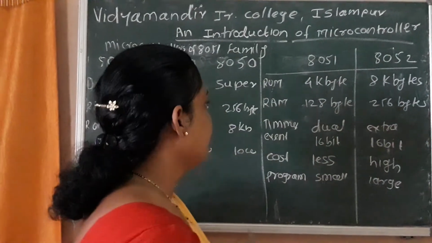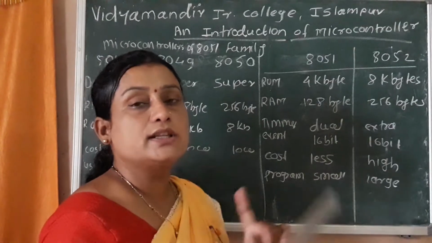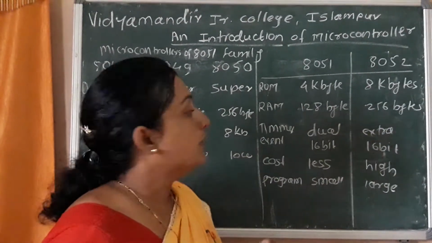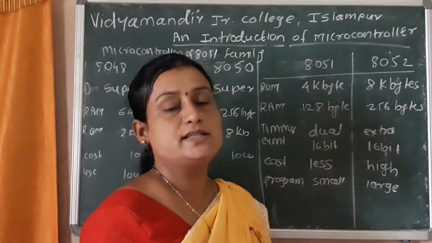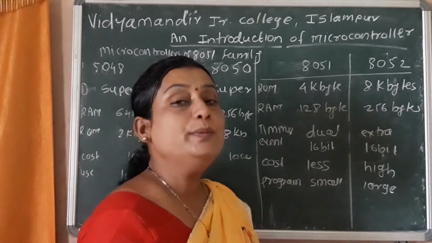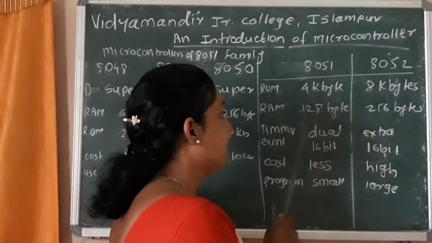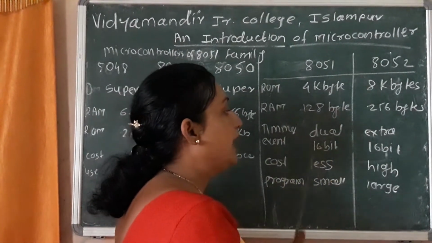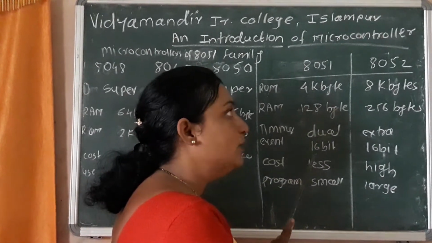Next one is the timer event counter, which measures the speed as well as the clock cycle. Clock cycle is nothing but how many instructions execute per clock cycle, how much time is required to execute an instruction in the IC. Here the 8051 has a 16-bit dual timer event counter.